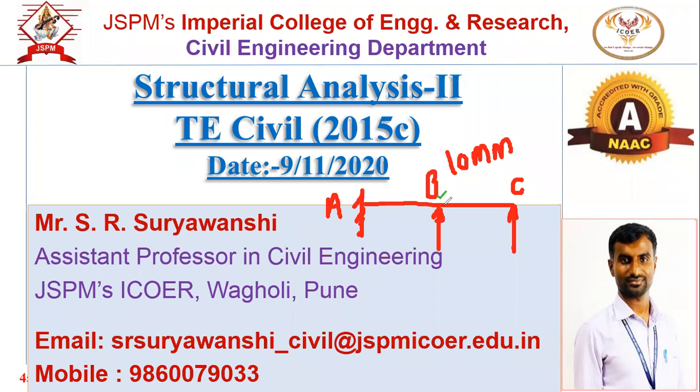If this support B is having the settlement, suppose the settlement is like this, and this amount of settlement is delta, suppose 10 mm. So what is the effect? Which step will change, or what terms do we have to include in the analysis if one of the supports is having settlement, or sinking of support? The concept is sinking of support.